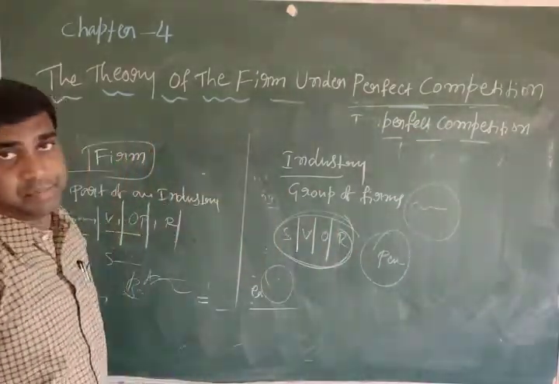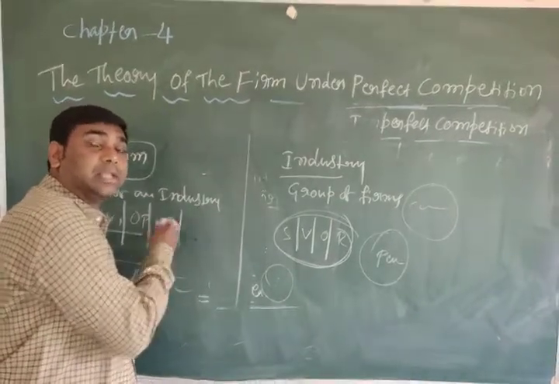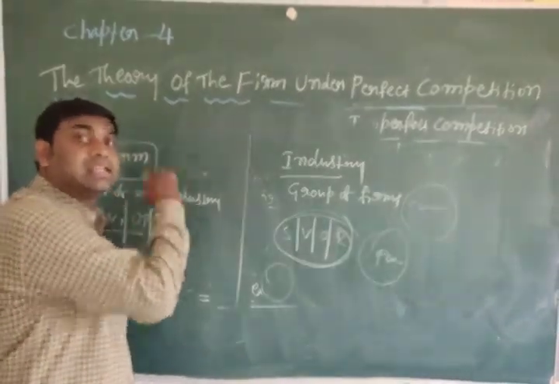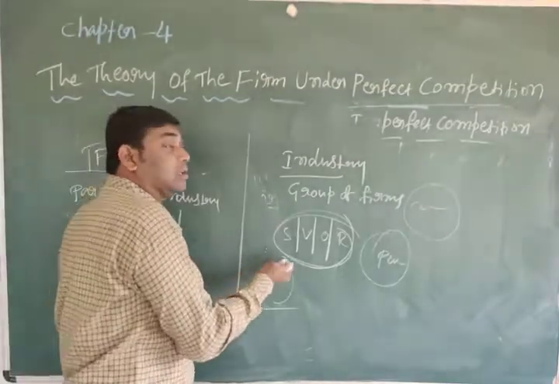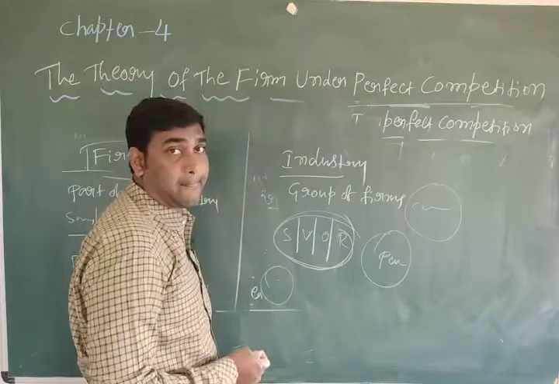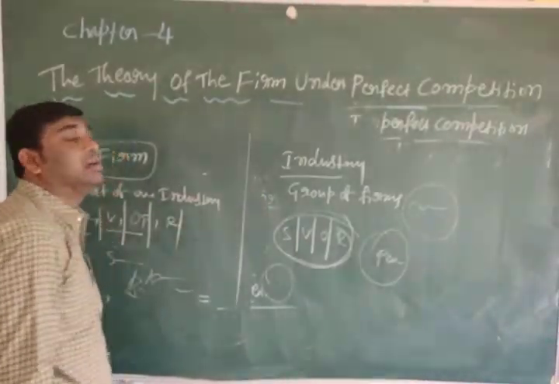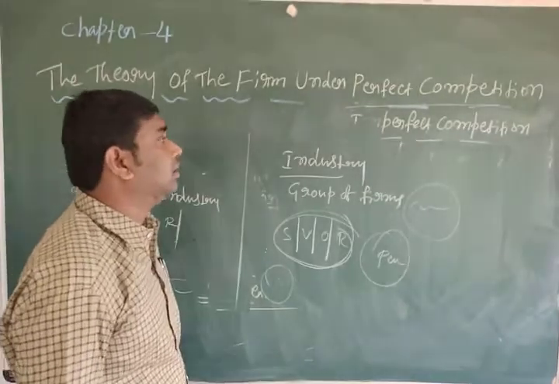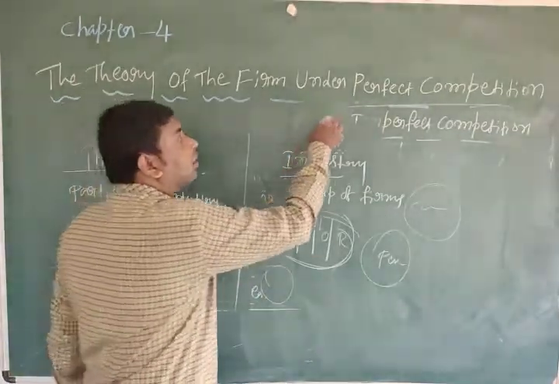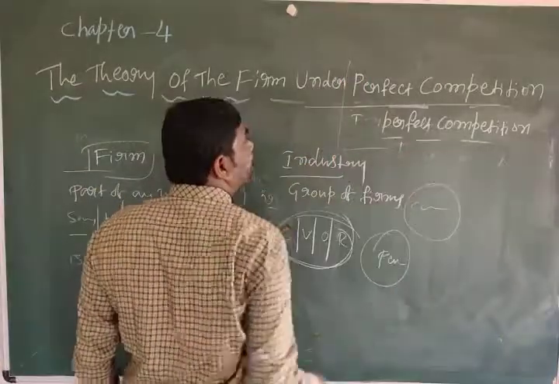Here there are no rules and regulations: any firm can stop the production, and any firm can increase the production. But there are more rules and regulations there. So this is firm, this is industry. Anyhow, in the next class we will start perfect competition.